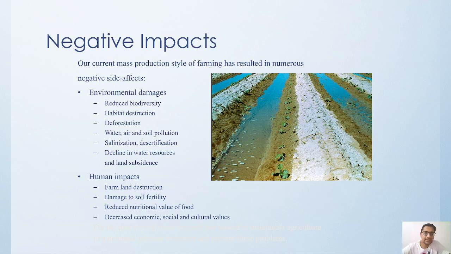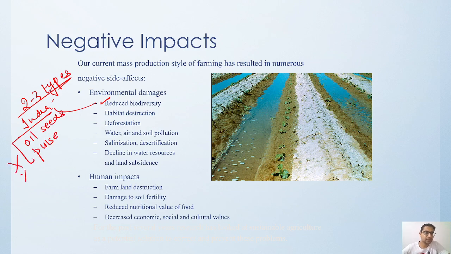It is reducing biodiversity, because we are focusing on more or less 2-3 types of crops. You can see in India, we are not focusing on oil seeds, we are not focusing on pulses.